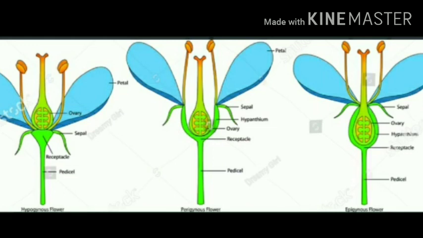So let us talk about the examples. True fruit is nothing but a mango and so on. Whereas if you talk about false fruit, you have strawberry and fig, as well as apple. All of these come under false fruit.